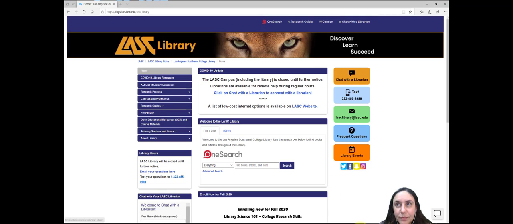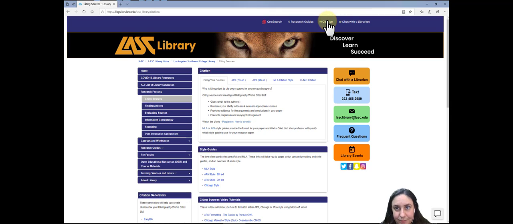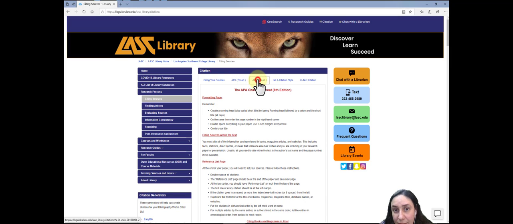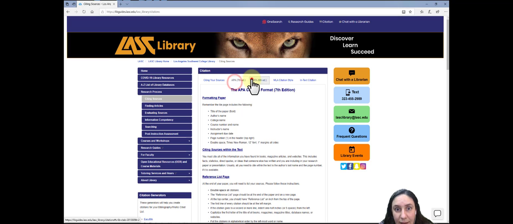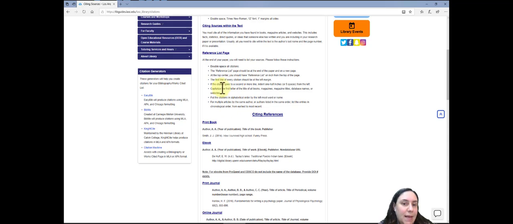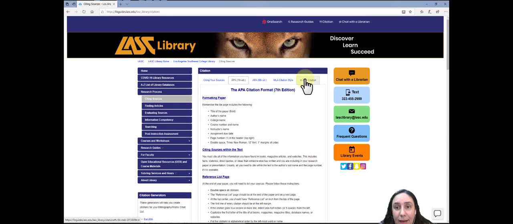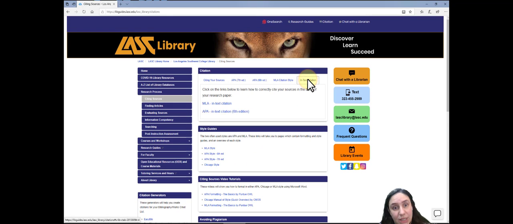And just to review, I'm going to take you to the library's homepage. I'm going to click again on citation. And from here, you're going to click either APA 7th edition or 6th edition. And again, this is where you can find the examples, the basic rules, how to do the citations for the references list. And if you want to do the in-text citation, which is what we just talked about, we have a link right here to the 6th edition.